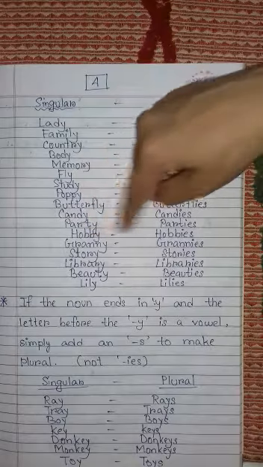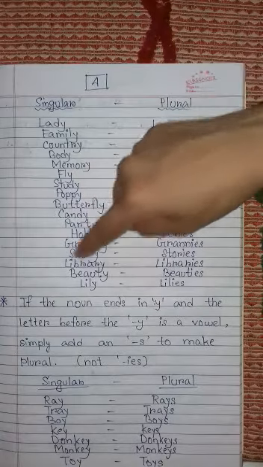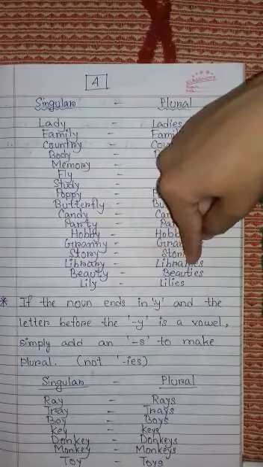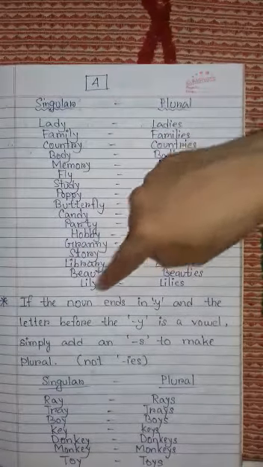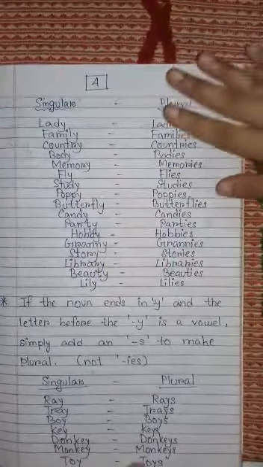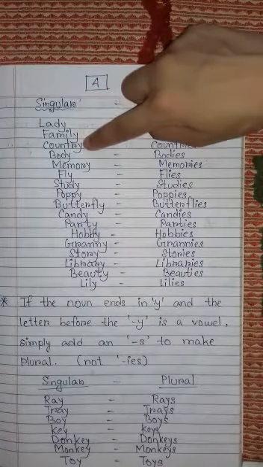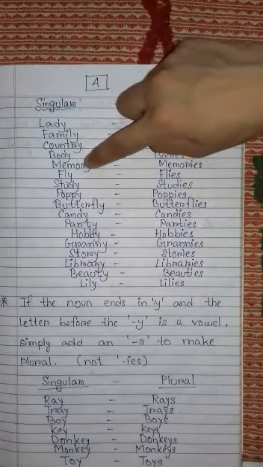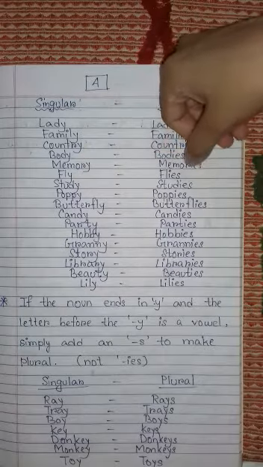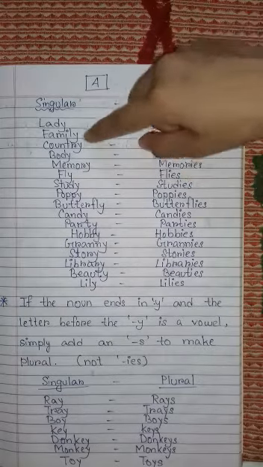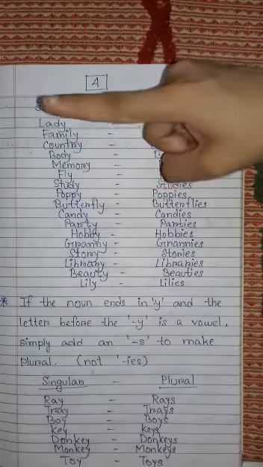Party, parties. Hobby, hobbies. Granny, grannies. Story, stories. Library, libraries. Beauty, beauties. Lily, lilies. So here we have known that when our nouns are ending with the letter Y and before Y there is a consonant, we would add IES at the last. So before Y there must be a consonant.